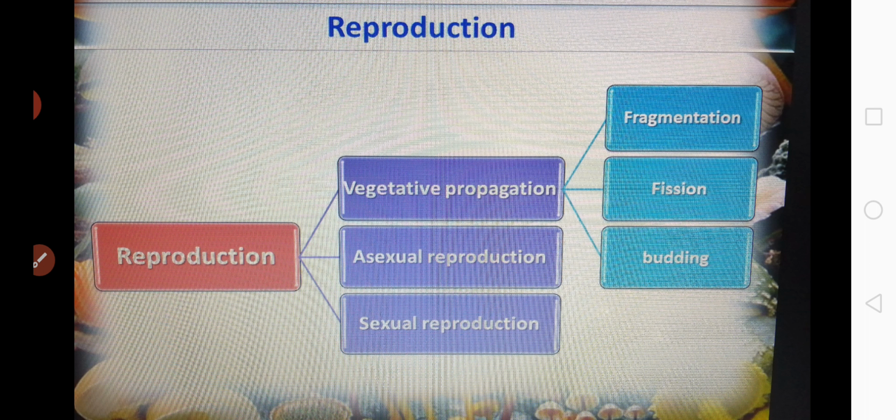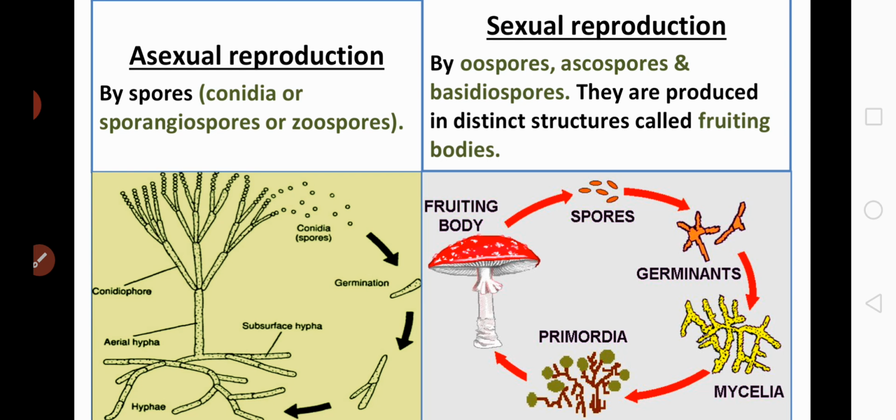Now along with the vegetative reproduction, the fungal members also reproduce by asexual as well as sexual methods. The asexual reproduction takes place by the formation of spores, and these spores may be conidia, sporangiospores or zoospores. That means there are different kinds of spores formed during asexual reproduction.